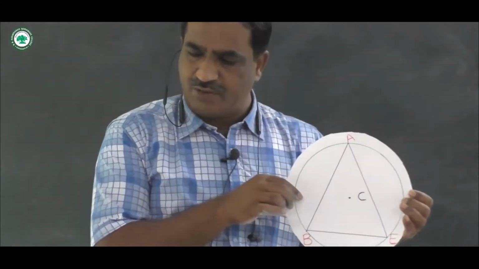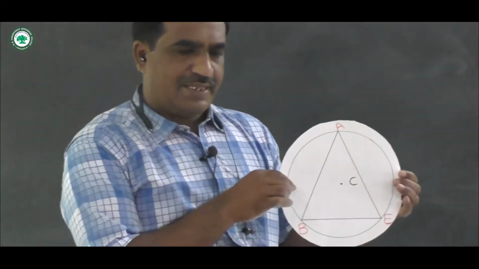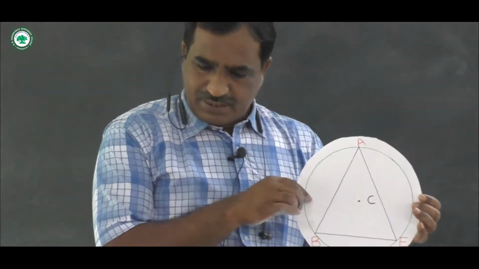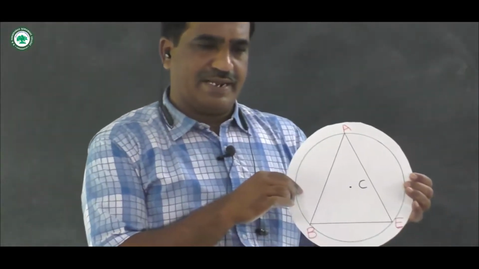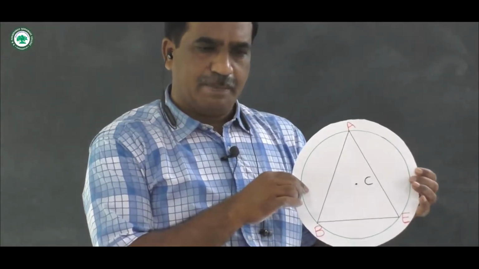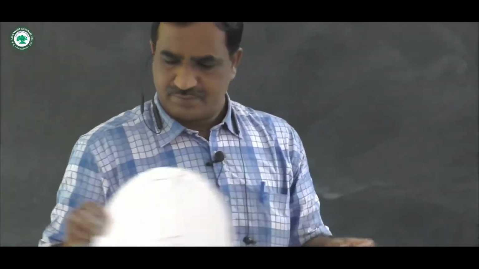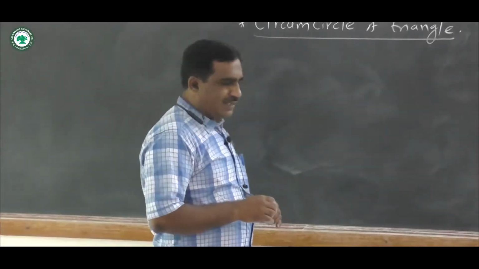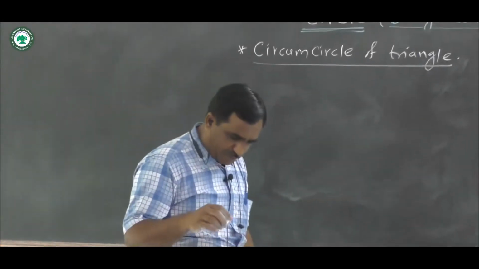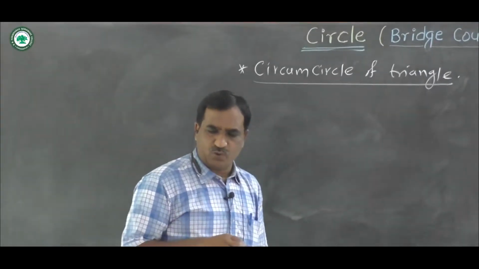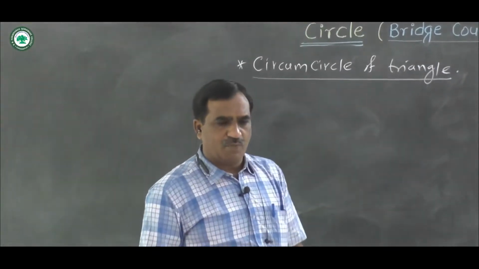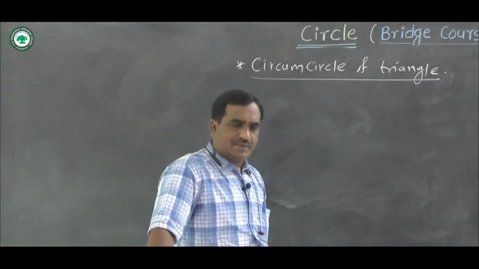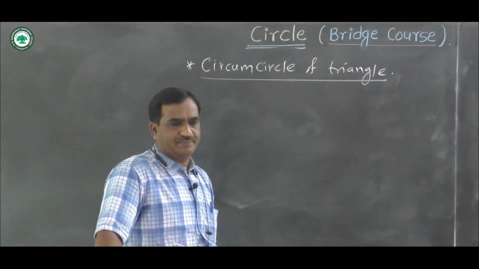And number third, circumcenter of a right angle triangle lies on the midpoint of hypotenuse. And number fourth is circumcenter of obtuse angle triangle lies in exterior of the triangle.